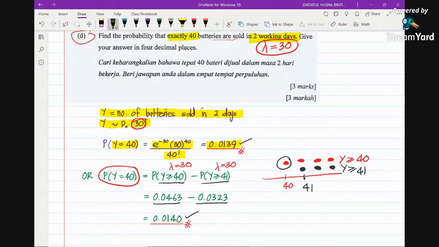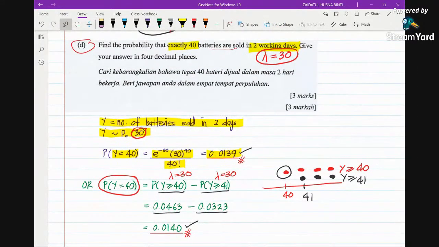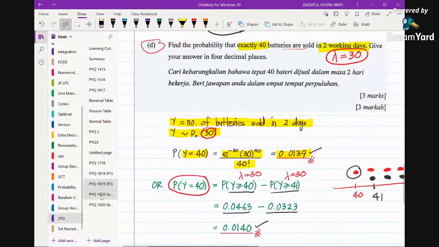You may see that there is a slight difference in the two answers because the values in the Poisson table are rounded off to 4 decimal places. But it's okay because both are still correct. So we are done with year 1819. Now let's continue with the following year, 1920.